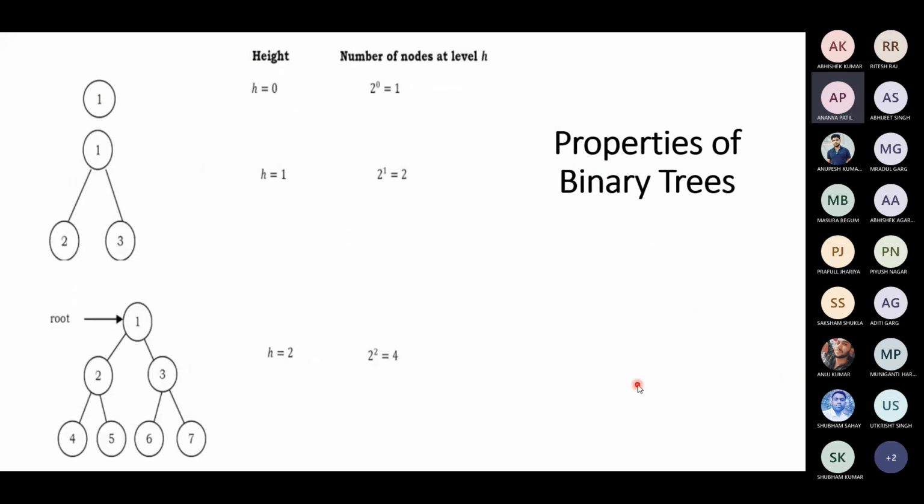Okay, so let us try to study some properties of binary tree. Then we will go ahead. If the tree has only one node, the height of the tree is 0. The possible number of nodes if height is 0 will be only one node, which we will represent as 2 to the power of 0, which is one node. Is that correct?